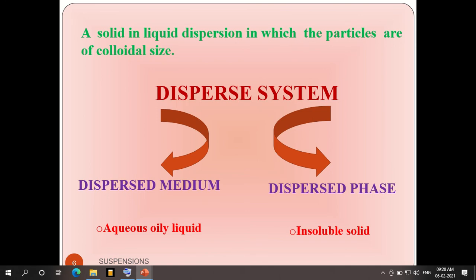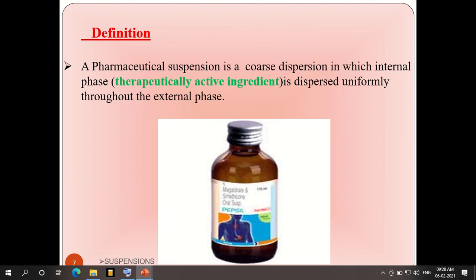Here an aqueous or oily liquid may be the dispersion medium, and the dispersed phase is insoluble solids. So it is heterogeneous, with different components. It is a coarse dispersion in which the internal phase, the active ingredient, is dispersed uniformly throughout the external phase.